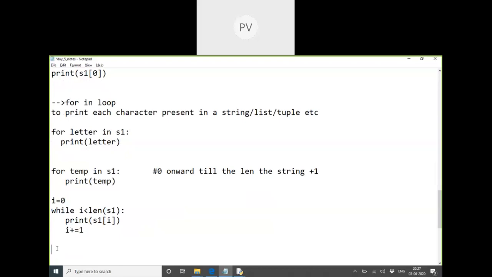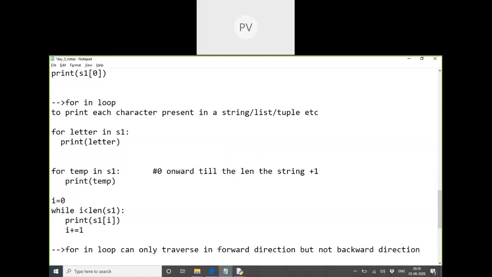But the drawback in for in loop is that it can only traverse in the forward direction, but not in reverse order, not backward direction.